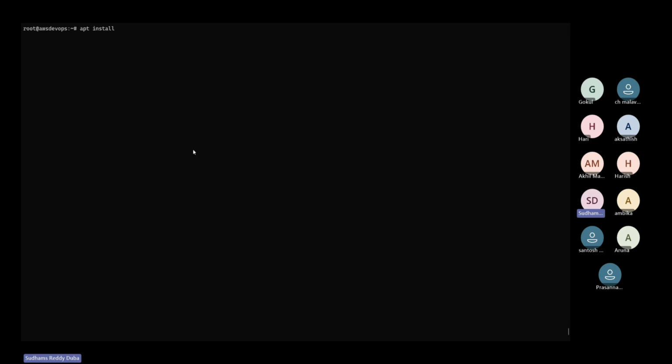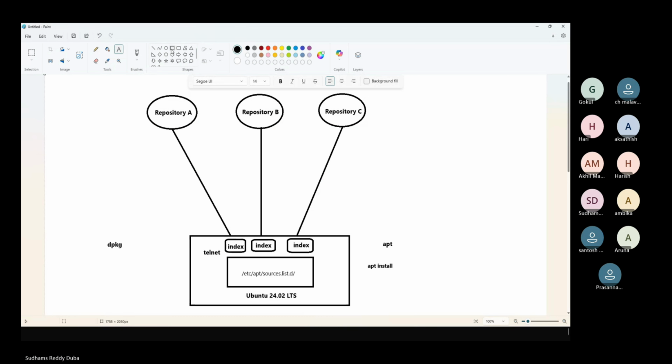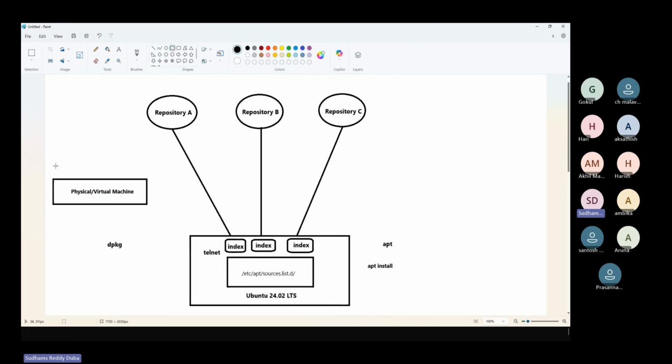Okay, so technically the diagram looks like this. If you want to visually understand, you have a system. Let us take a physical or virtual machine. You can install anywhere. On this, you will install an operating system. I'm not specifying anything, I will just say operating system.